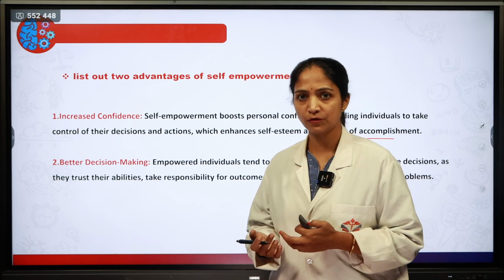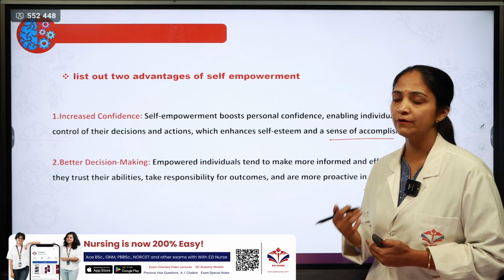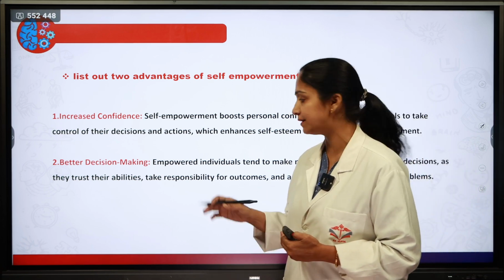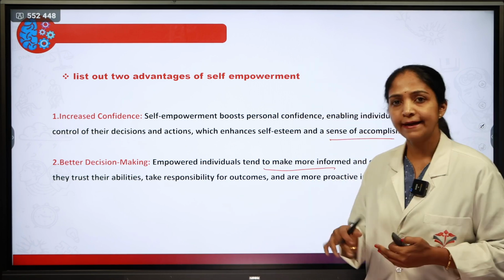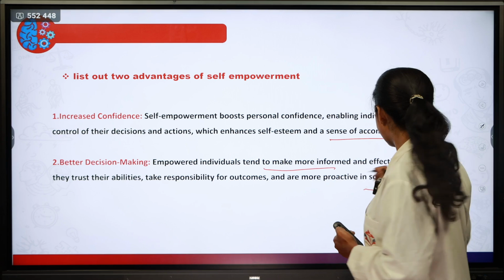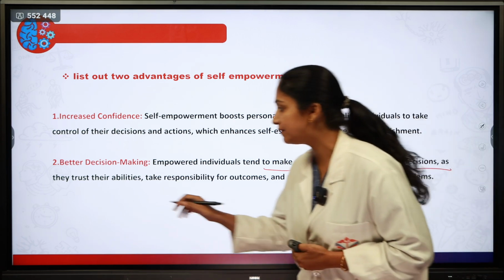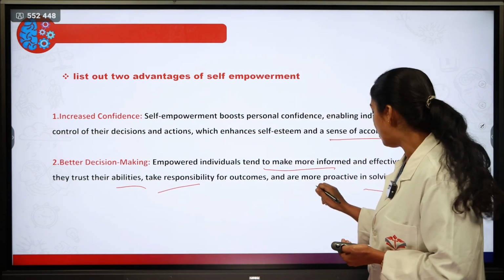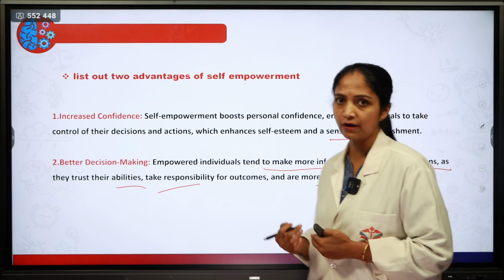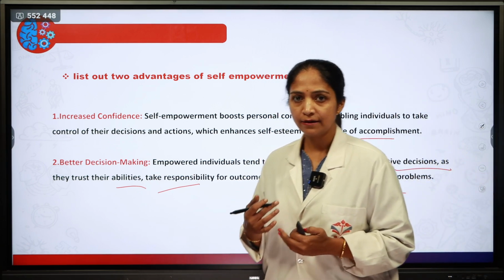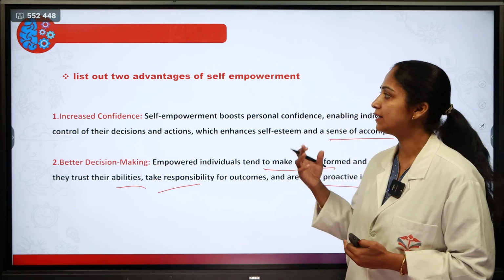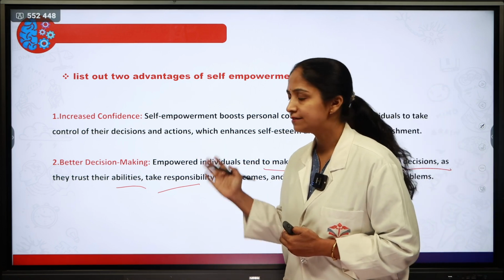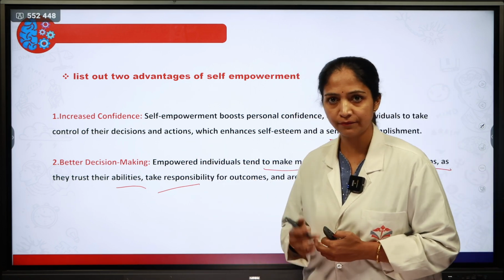Next one is better decision-making. When you do self-empowerment, what will happen? It will help you make better decisions by yourself. Empowered individuals tend to make more informed and effective decisions, are confident in their abilities, take responsibility for the outcome, and are more proactive in problem-solving skills. So this is better decision-making. So if they ask the question list out two advantages of self-empowerment, you are going to write increased self-confidence and better decision-making.